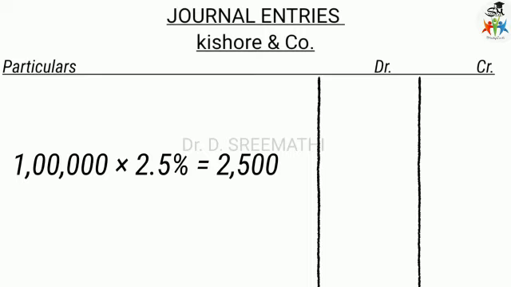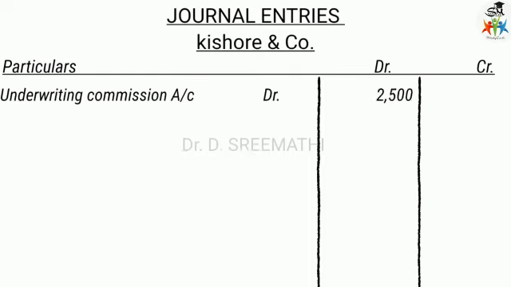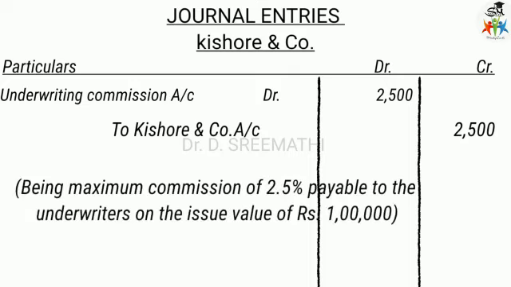This is the underwriting commission. Underwriting Commission account debit, since it is an expenditure, 2,500, to Kishore and Co account 2,500. Already Kishore and Co has to pay 20,000, and now the company has to pay Kishore and Co 2,500.